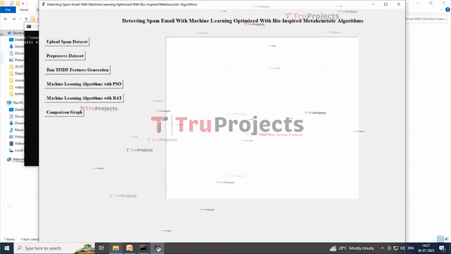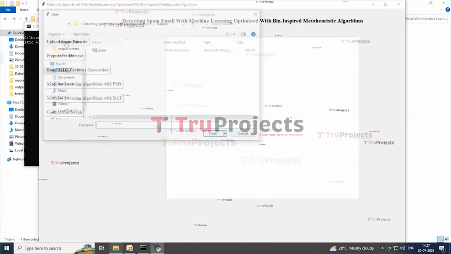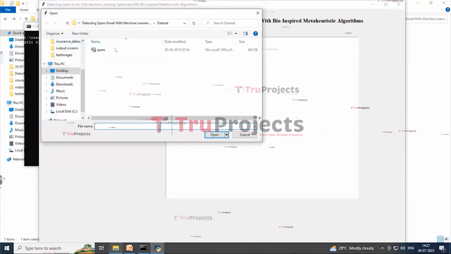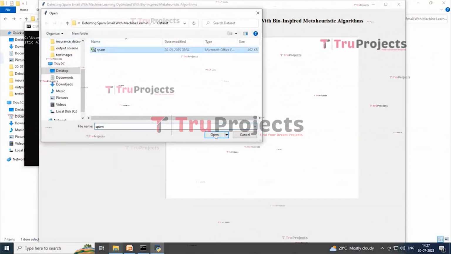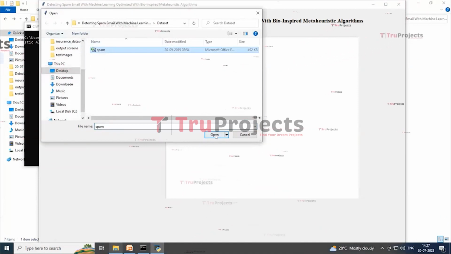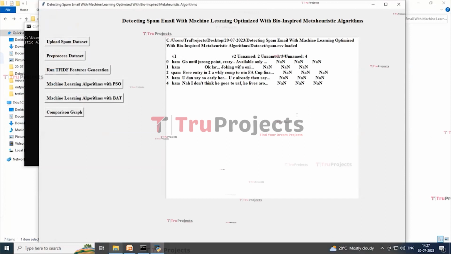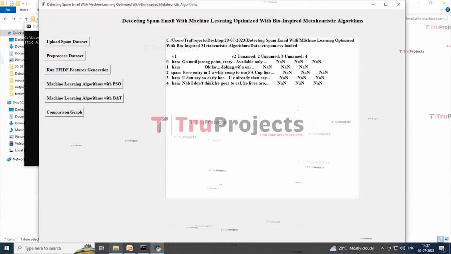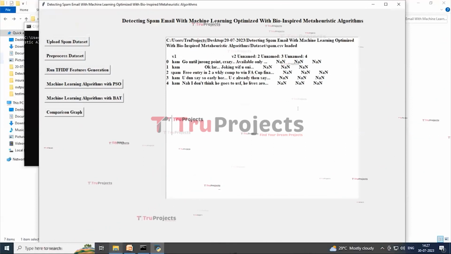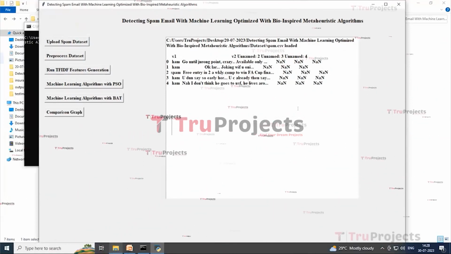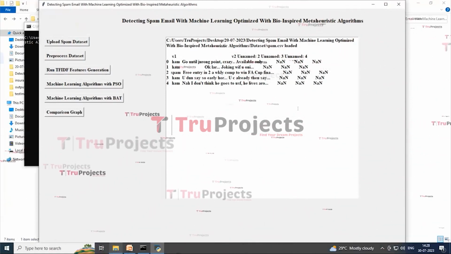Now click on the upload spam dataset button to upload the dataset. Here I am selecting the spam dataset, and now click on the open button to load the dataset. Here we can see that the dataset is loaded and displaying a few values from the dataset, and this dataset has two columns, where the first column contains the message label as spam or ham and the second column contains the email message.